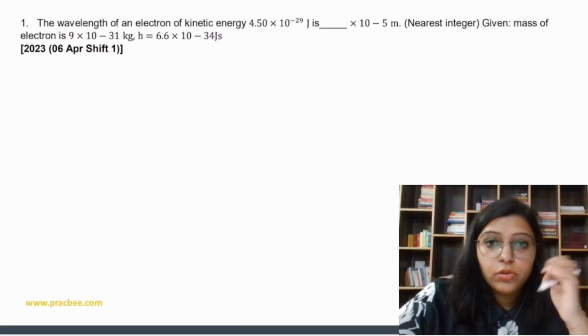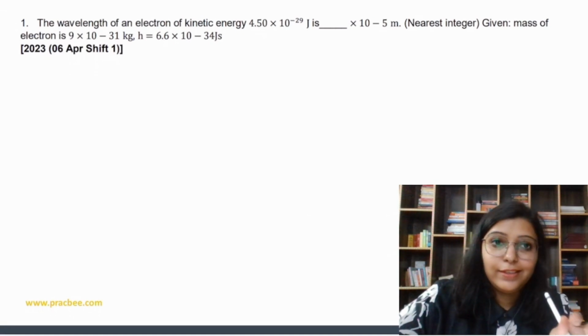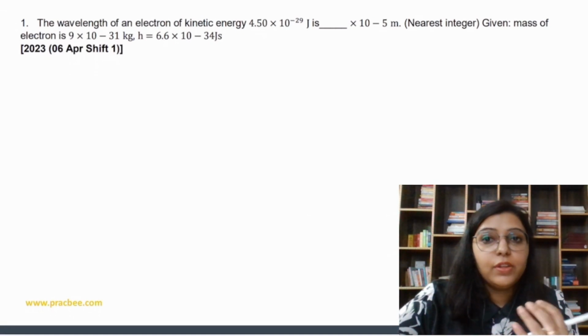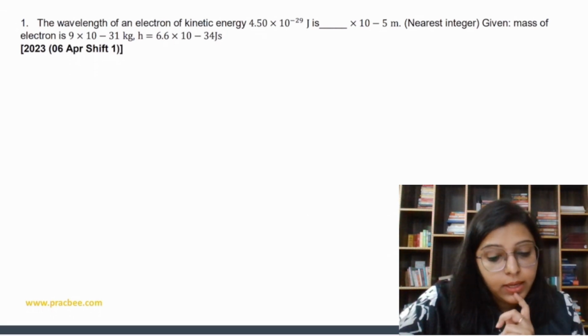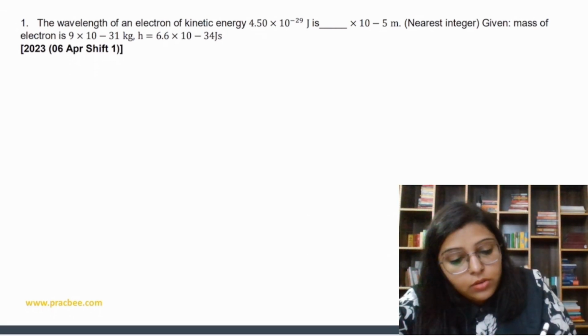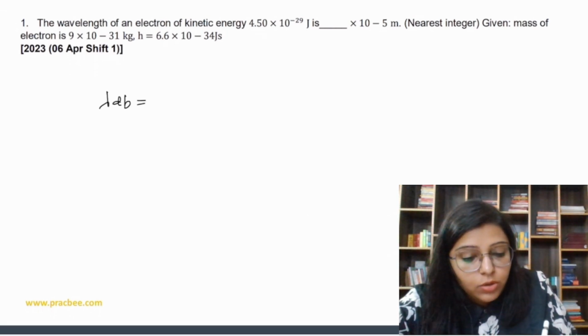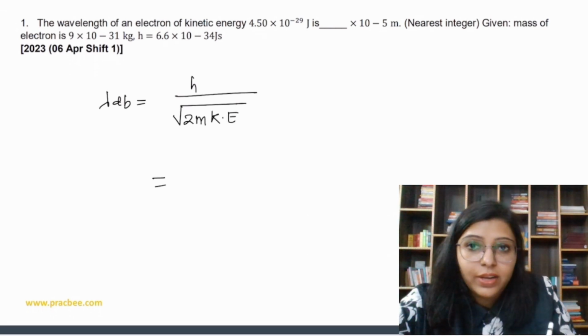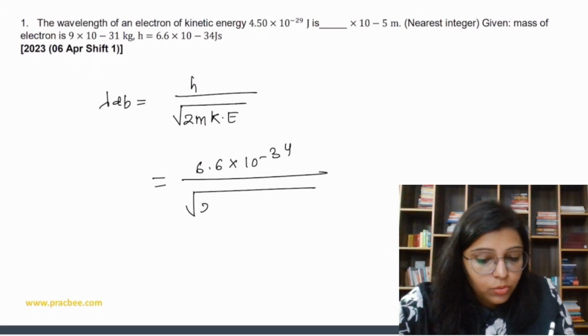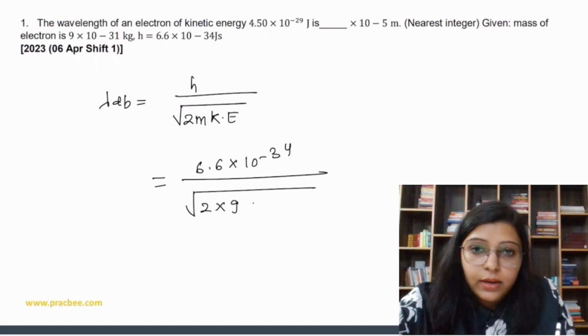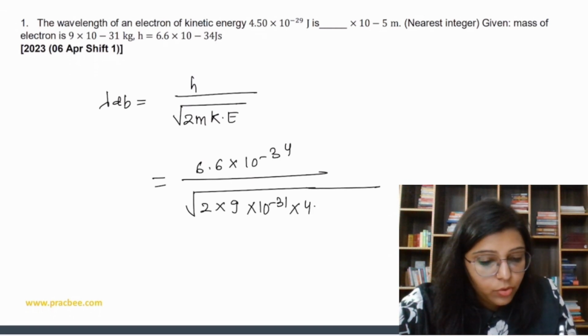The wavelength of an electron of kinetic energy, this is this. Basically, we have to find out the wavelength, right? Mass of electron is given as 9 into 10 to the power minus 31 kg, and Planck's constant value is also given. So see, lambda de Broglie is equal to h upon under root 2m kinetic energy. We have to use this formula. So h value is 6.6 into 10 to the power minus 34, beta. Now under root 2 into 9 into 10 to the power minus 31, and kinetic energy is 4.50 into 10 to the power minus 29.